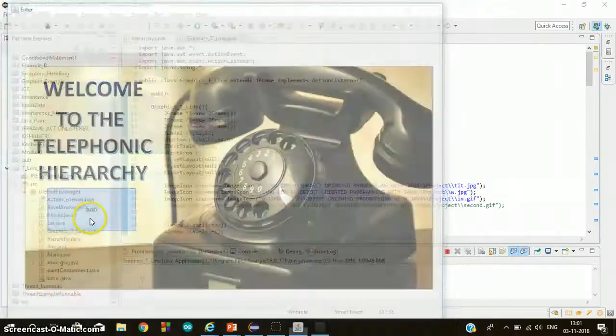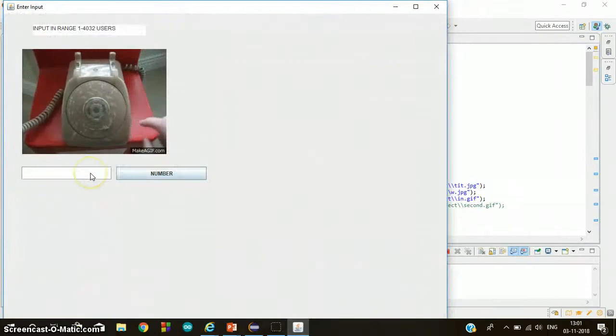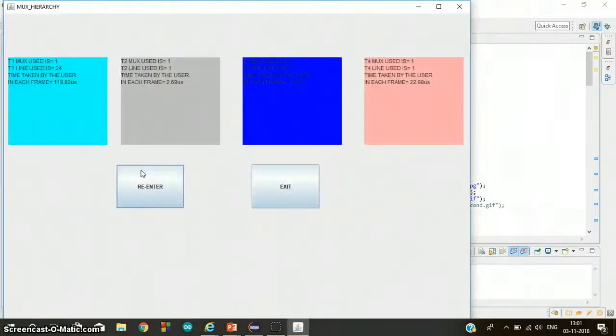Let's re-enter another user count, 24. Since these 24 users will be in the T1, we see that it is 119.82 microseconds in T1, 2.69 microseconds in T2, 1.54 microseconds in T3, and 22.98 microseconds in T4.